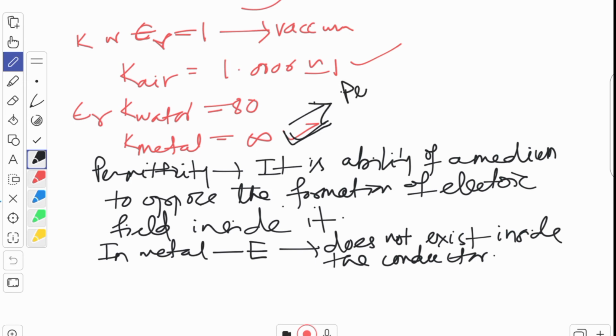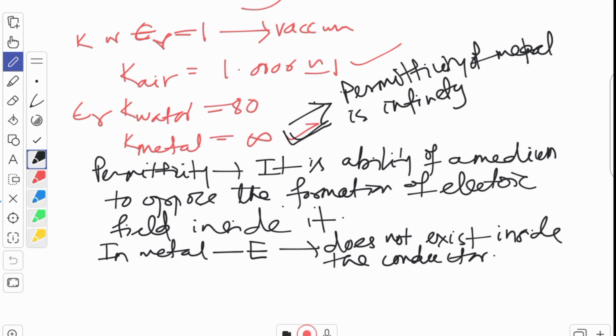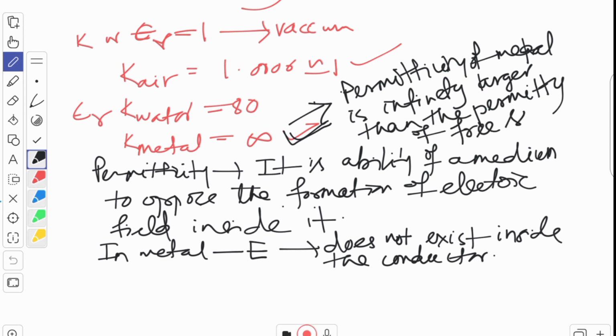Let me write over here. Permittivity of metal is infinitely larger than the permittivity of free space. Permittivity of free space. Please remember this.